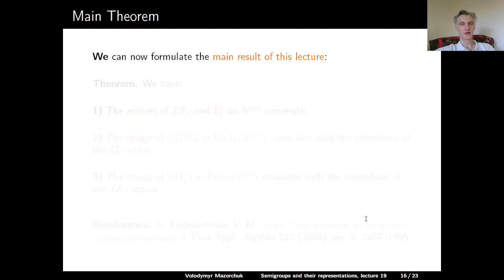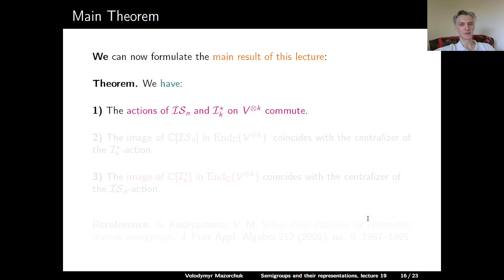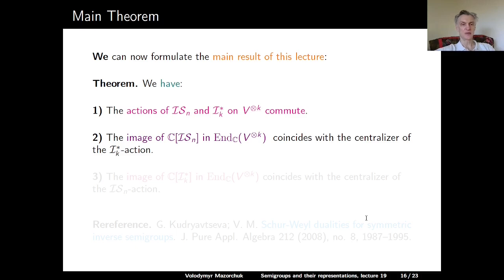Now we can formulate the main theorem for this lecture. Theorem, claim 1: the actions of ISN and I star sub k on V to the tensor power k commute. The image of the semigroup algebra of ISN in the algebra of all linear operators on V to the tensor power k coincides with the centralizer of the I star sub k action. And the image of the semigroup algebra of I star sub k in the algebra of all linear operators on V to the tensor power k coincides with the centralizer of the ISN action.